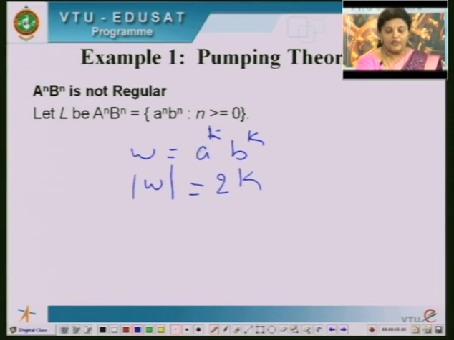Why a to the power k, b to the power k? Because the length of the string should be greater than or equal to k. That is why now it is 2k.